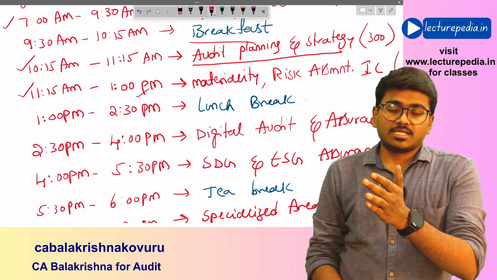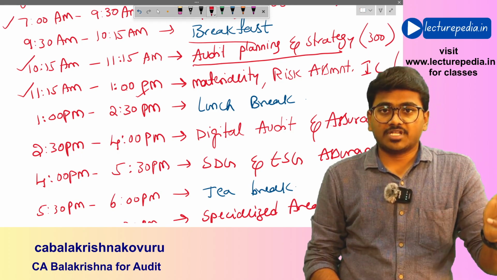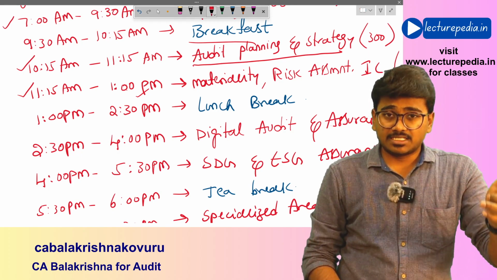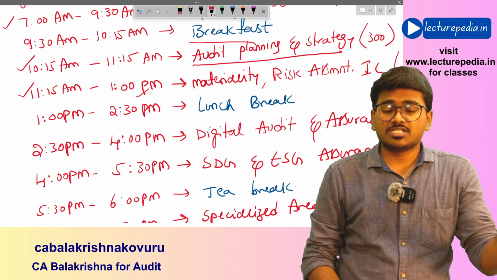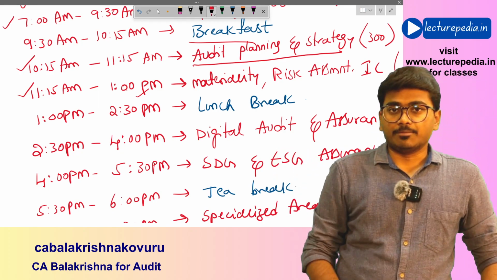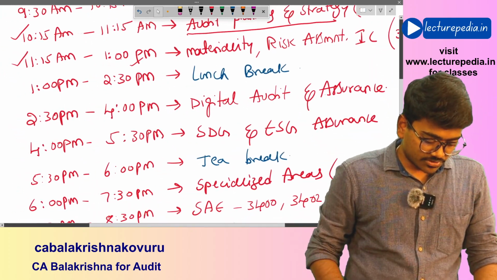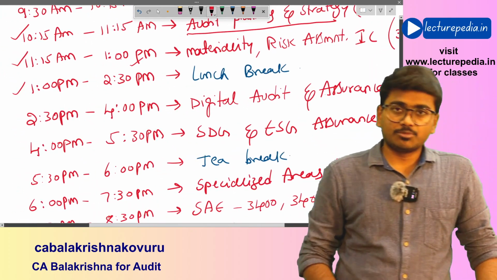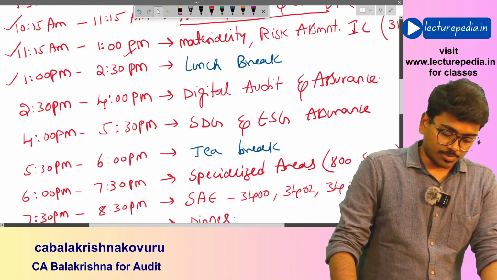Basically, the 300 series, SA 315, SA 320, SA 330, and SA 450, all these four standards you will complete from 11:15 to 1 p.m. Hope that is clear. Next, from 1 p.m. to 2:30 p.m. you can have your lunch, you can take a lunch break.